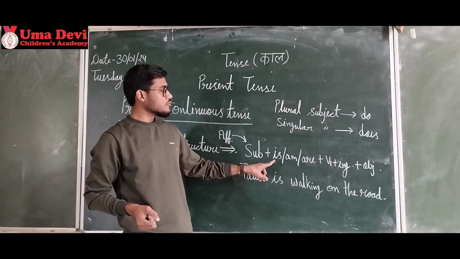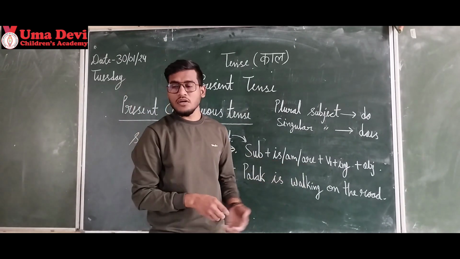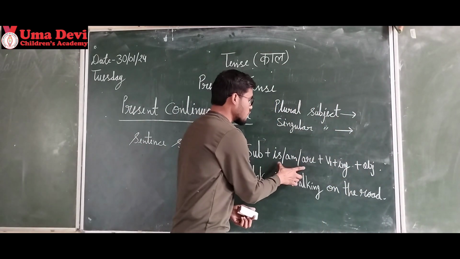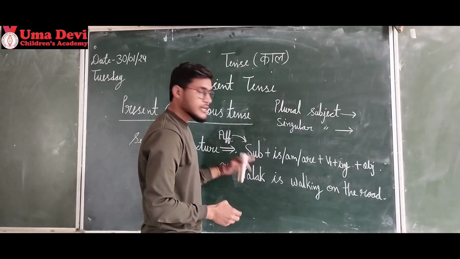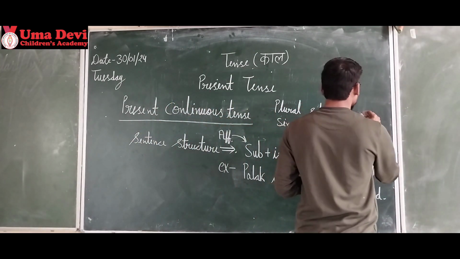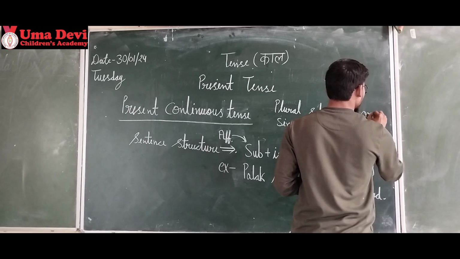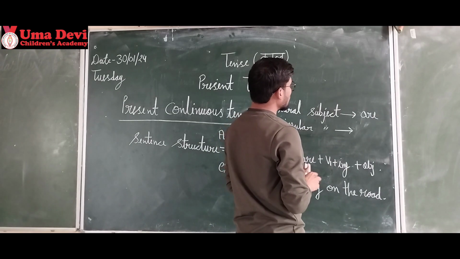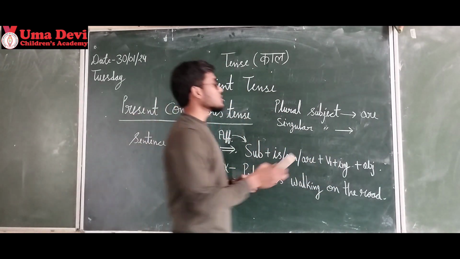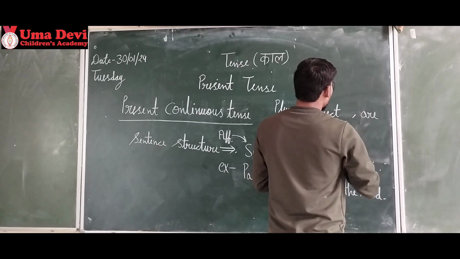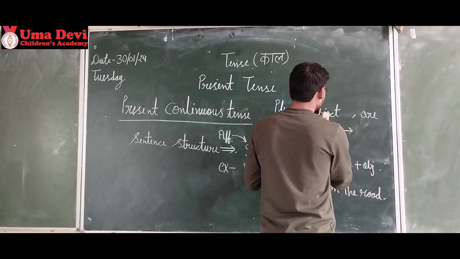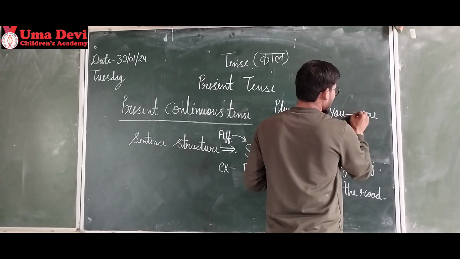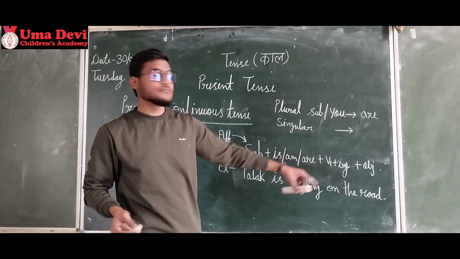Singular subject, then we use is. Plural subject, then we use are. Okay, I'm writing here. Same rule will apply. How to choose one of these three? According to subject we will choose. Plural subject we will use are. With the plural subject and you, the second person pronoun, we will use are. Okay. With you we also use are.